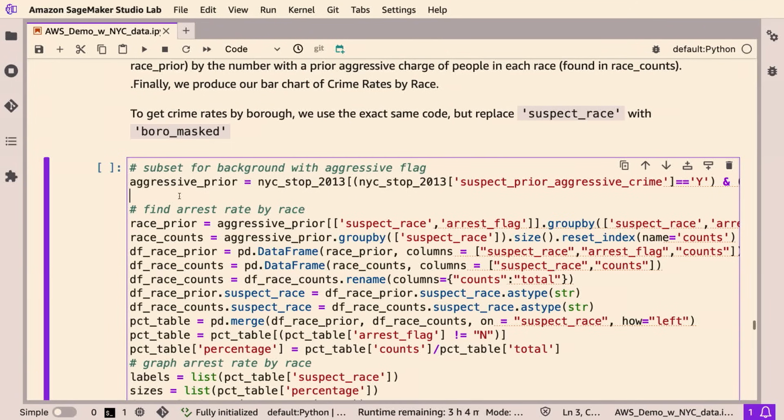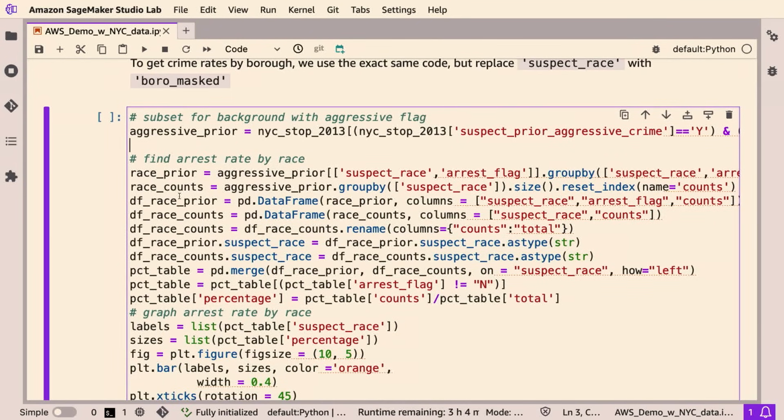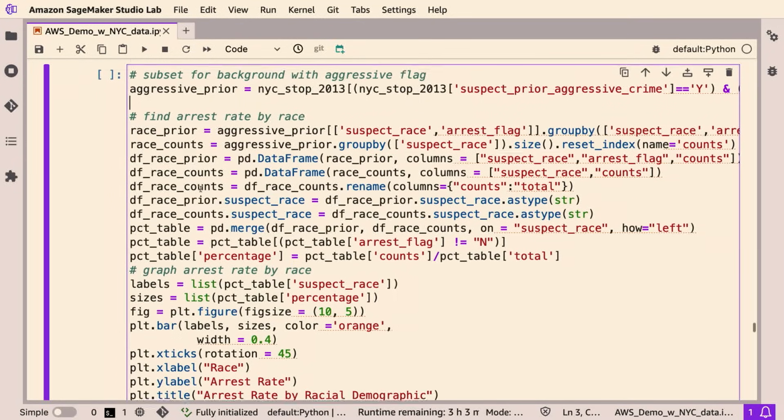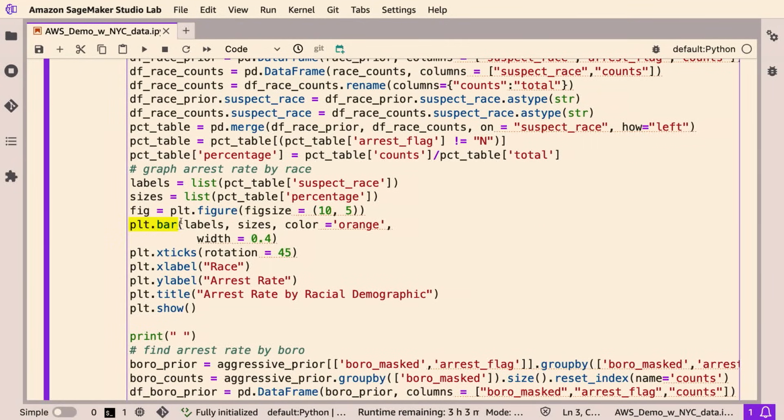That is what all of this code is doing. I could walk through each of these lines, but basically we're subsetting for people who have an aggressive crime, counting up the people within that race category who were arrested, and then dividing that by the number of people in that race category. So we're calculating, storing values, and making it ready for visualization. And then, as we've been doing all along, we're going to do a bar chart to visually represent that data. So I'll go ahead and run this.